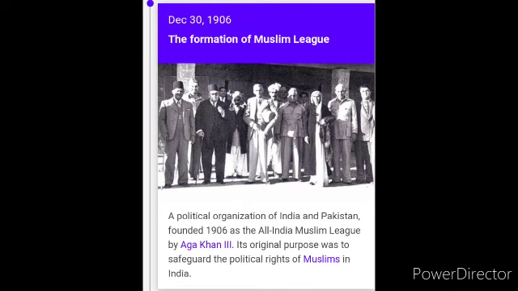Its original purpose was to safeguard the political rights of Muslims in India, and it was formed just one year after the partition of Bengal, because the partition was done by the British, who wanted to divide and rule.